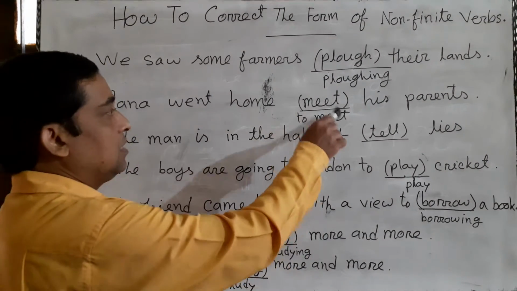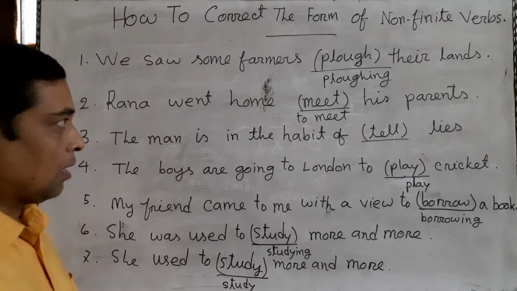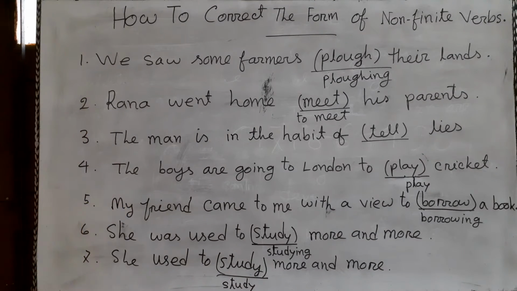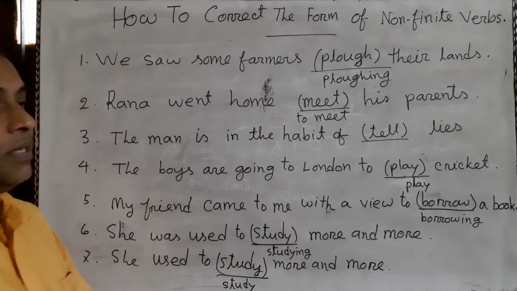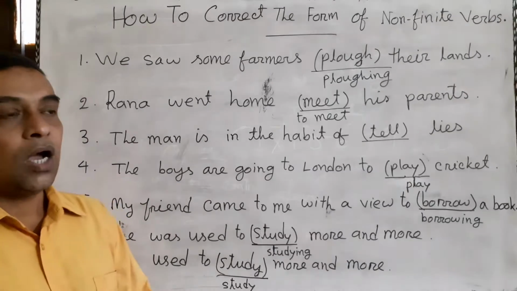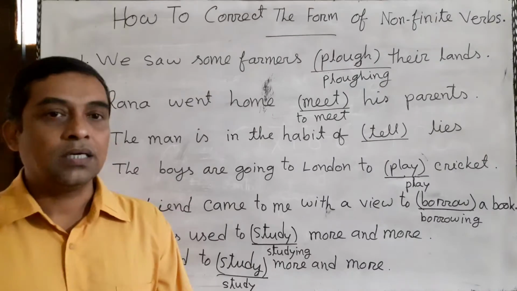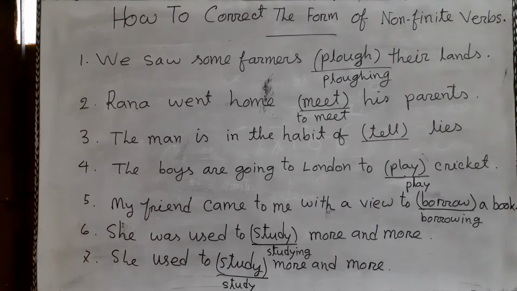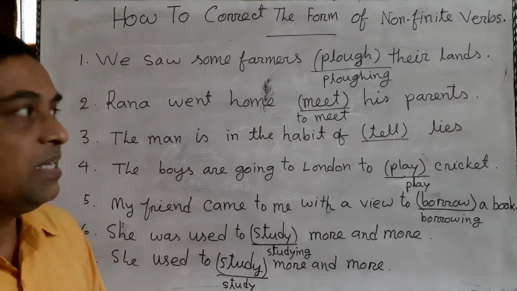That means it's an infinitive. If any simple sentence expresses the meaning or purpose or reason, then in this sentence we must have an infinitive. So meet here has become the infinitive.